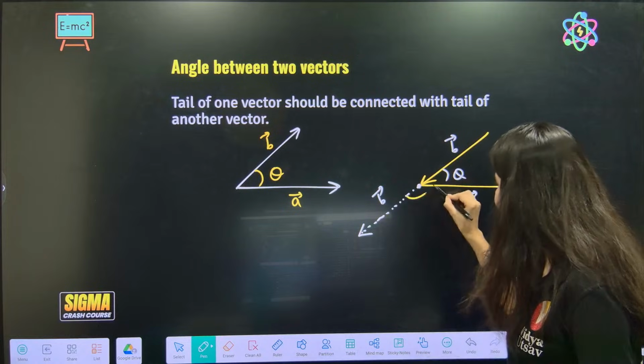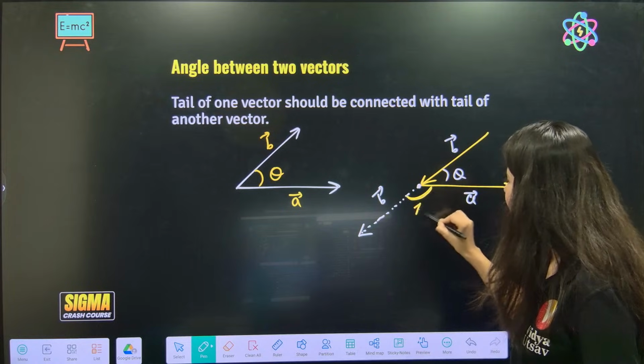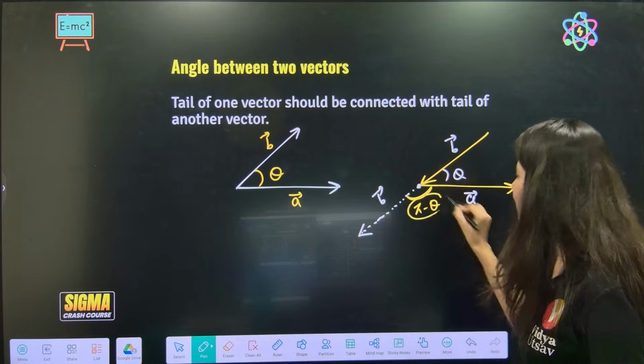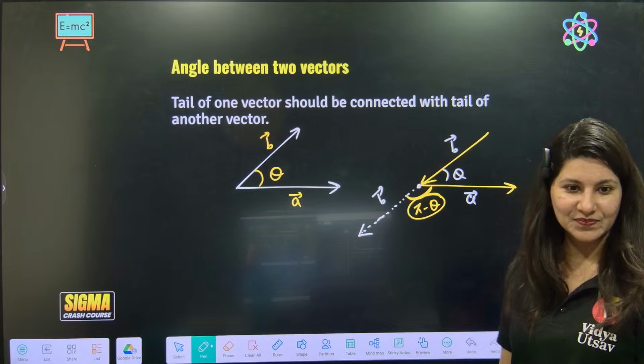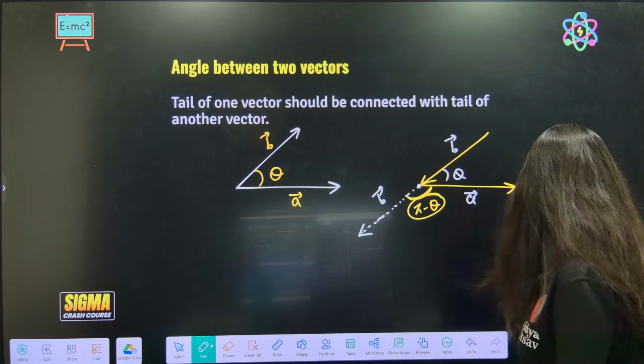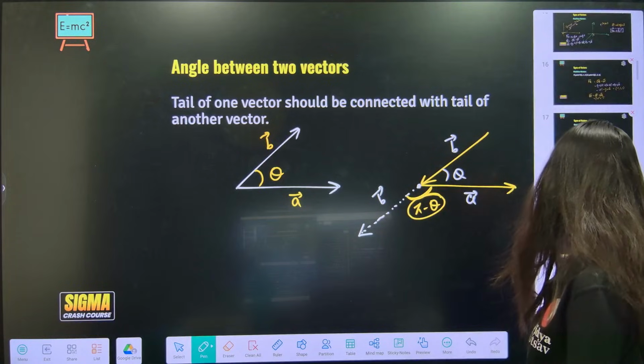Can you see? This is the angle. This is pi minus theta. So the angle between A and B is pi minus theta. Right? So tail se tail milana is very important.